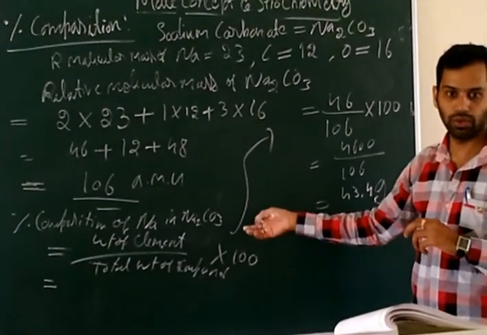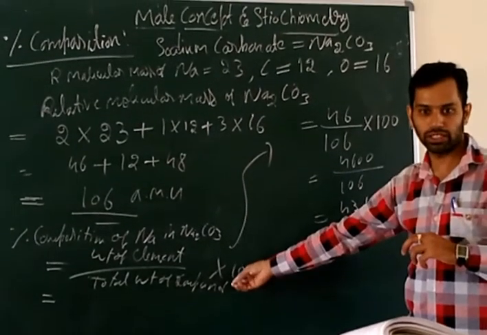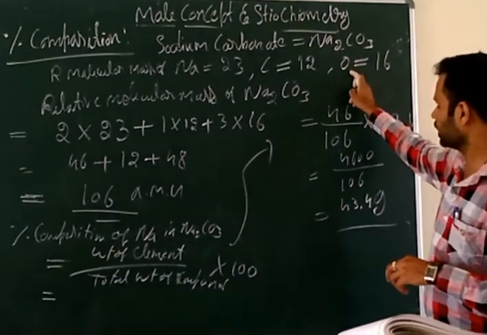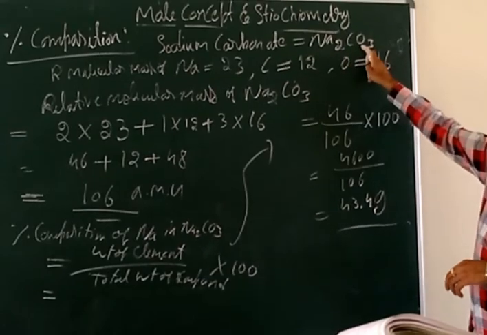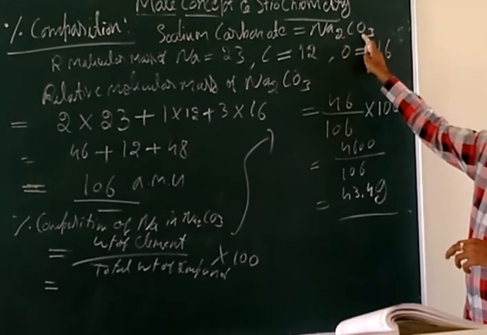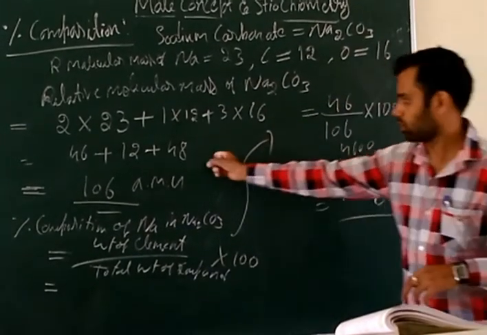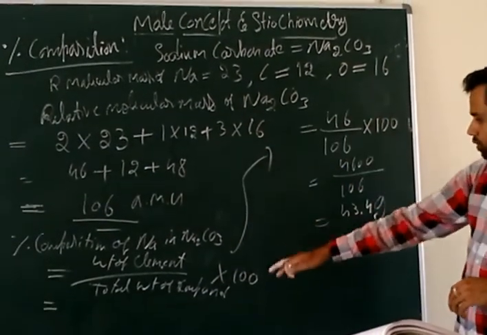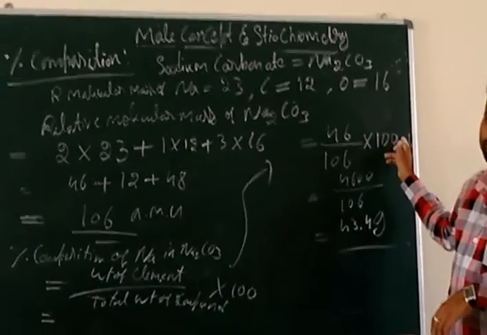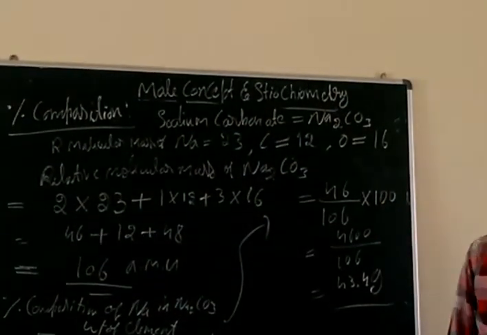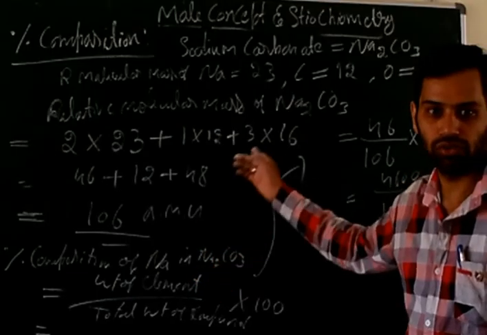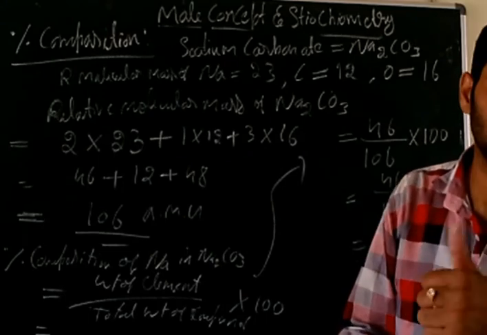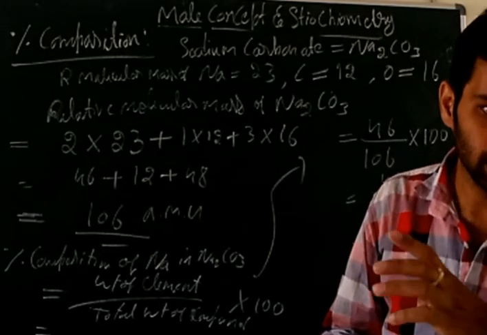If you do the simplification, you get the answer. Similarly oxygen: in sodium carbonate, 3 atoms of oxygen are there, so 3 into 16 is 48. 48 divided by total weight 106 into 100. Follow the same method for the next two elements, oxygen as well as carbon.